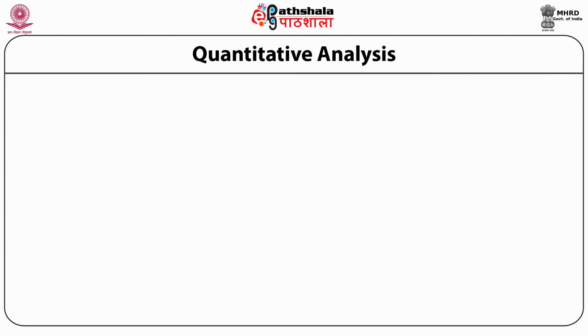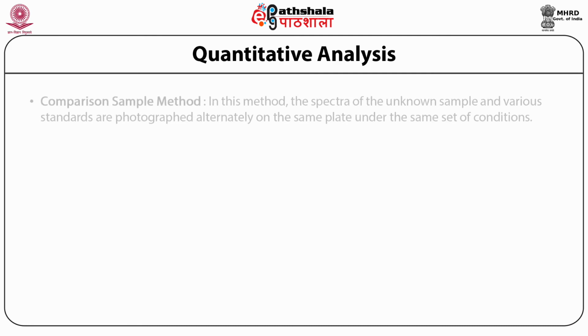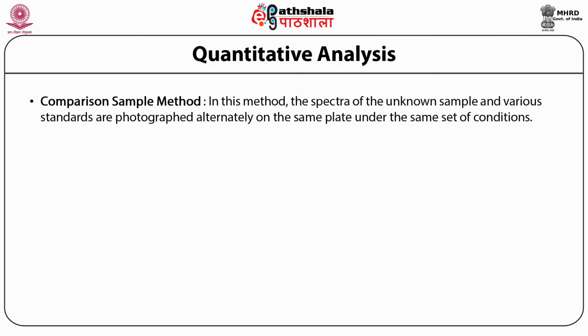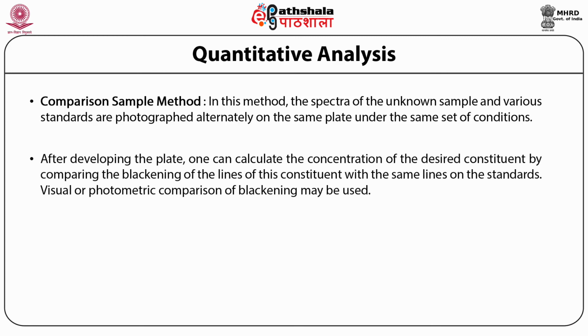Quantitative analysis. Now here we are discussing some of the procedures employed in quantitative spectrographic analysis. Number one is the comparison sample method. In this method, the spectra of the unknown sample and the various standards are photographed alternately on the same plate under the same set of conditions. After developing the plate, one can calculate the concentration of the desired constituents by comparing the blackening of the lines of these constituents with the same lines on the standard. The visual or the photometric comparison of blackening may be used.